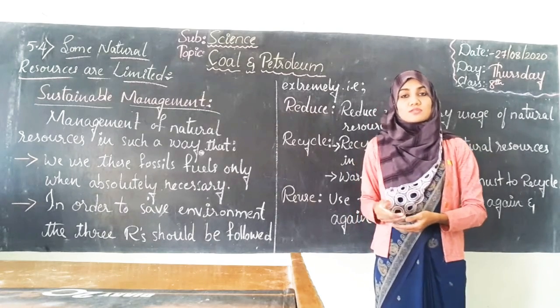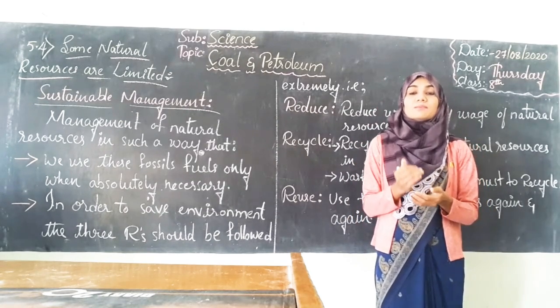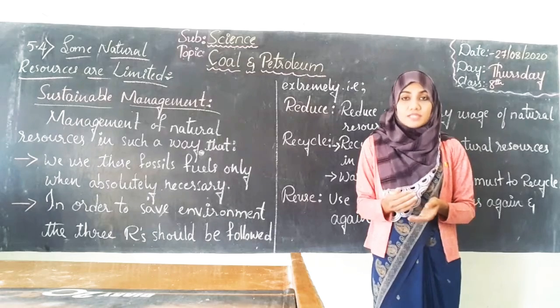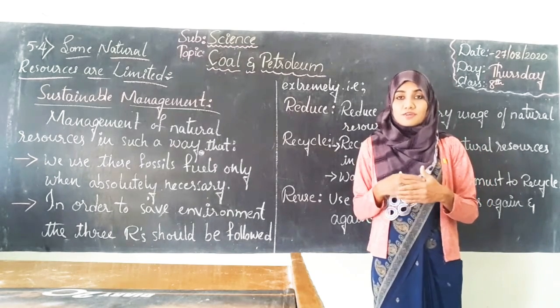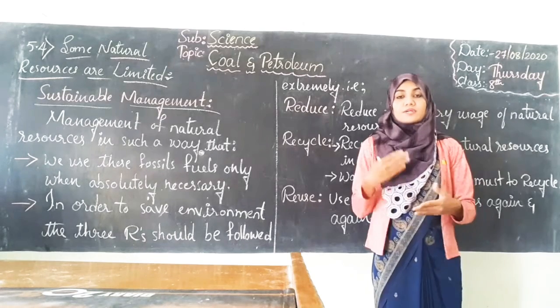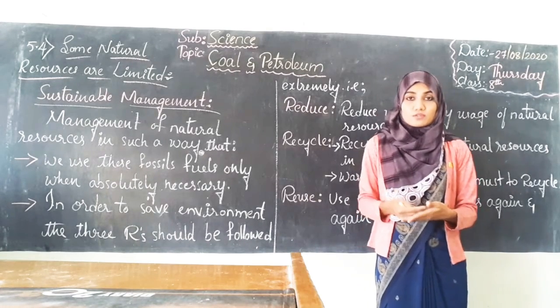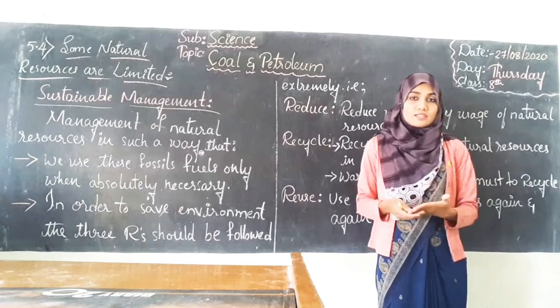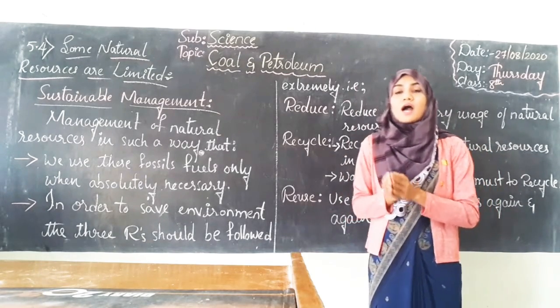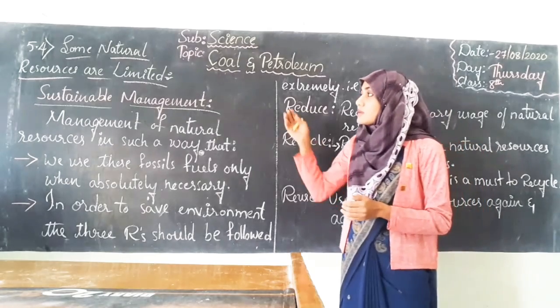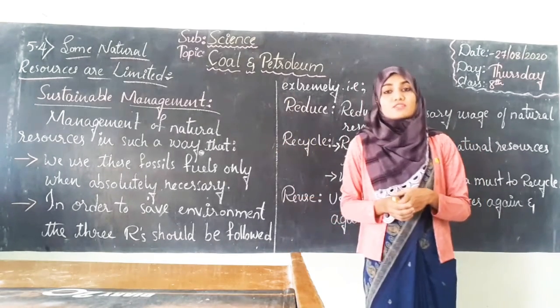Whereas exhaustible resources are found in limited quantity in nature, and hence after several years they will end. For example, coal, petroleum, fossil fuels and so on. So today in this class we shall learn how to manage the natural resources which are exhaustible.